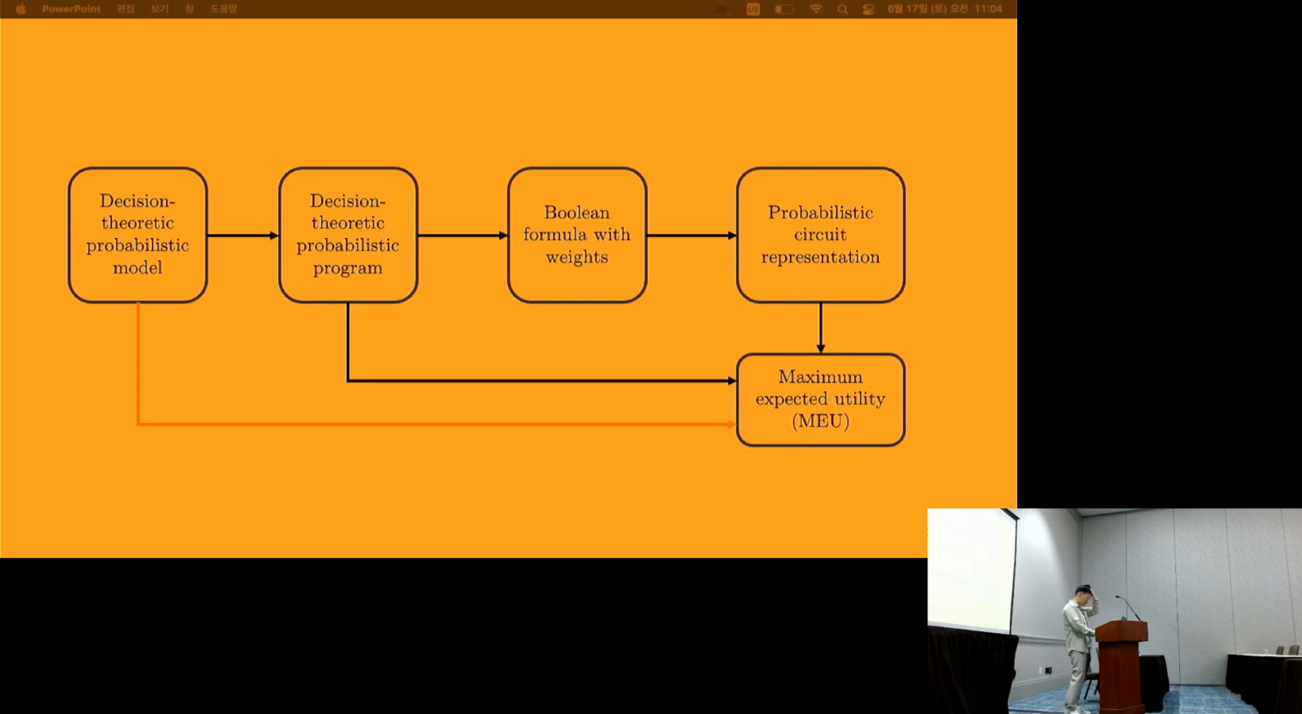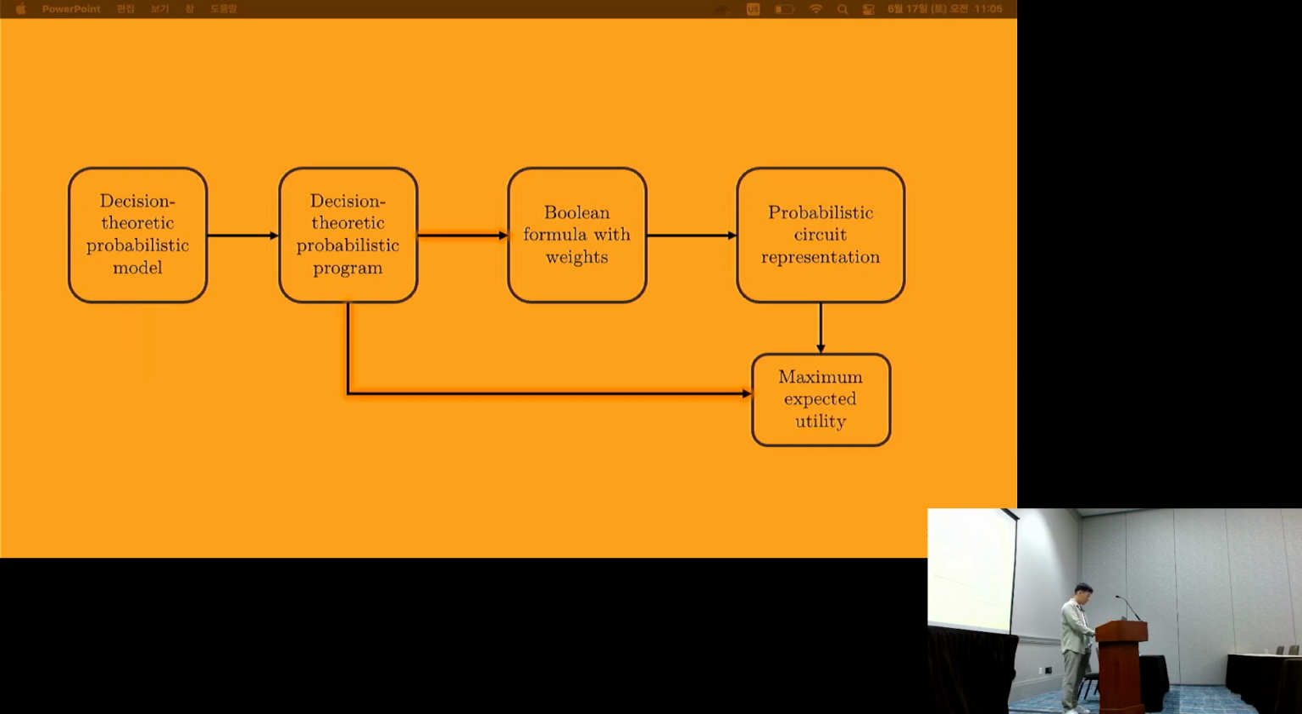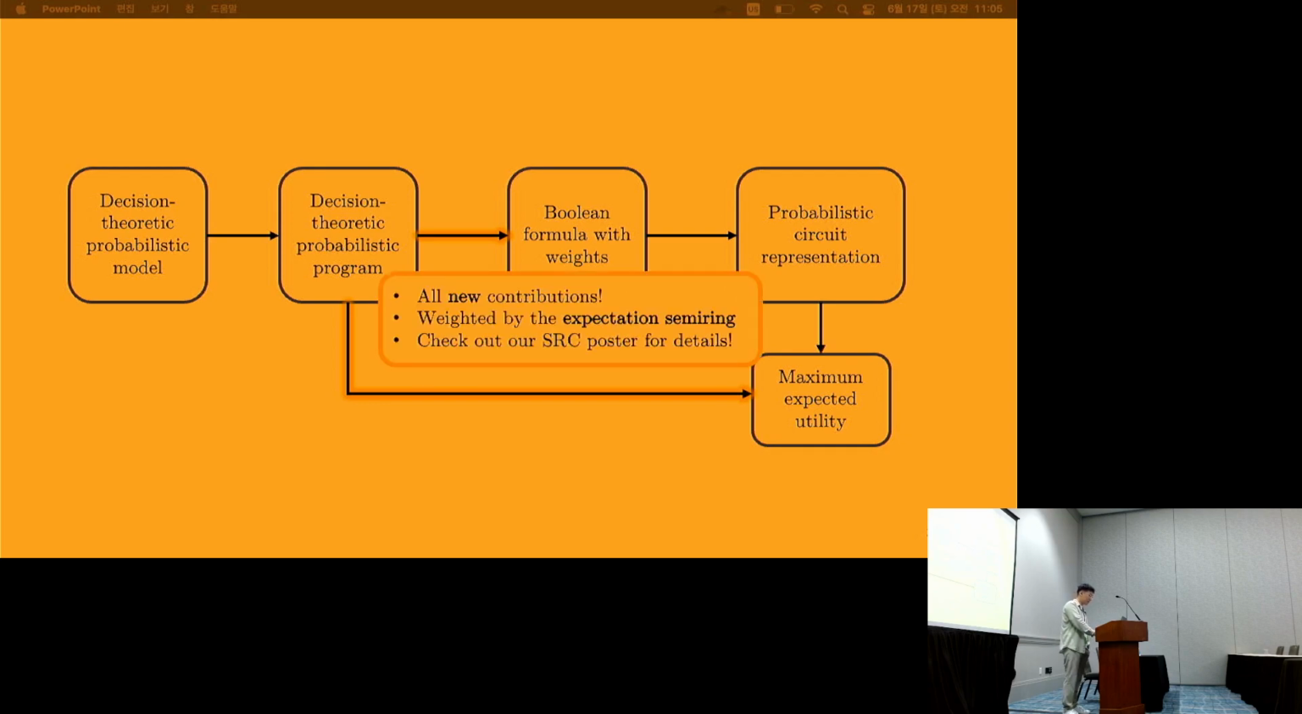So we've seen everything in action. We've gone from a model to a program and also done an MEU calculation on this model. So what about everything else? Well, I gave you a sneak peek of my decision theoretic probabilistic programming language and how it looks. These are actually all new contributions, and they're weighted by the expectation semiring, which we'll get to in a second. For finer details, please check out my SRC poster on Monday.